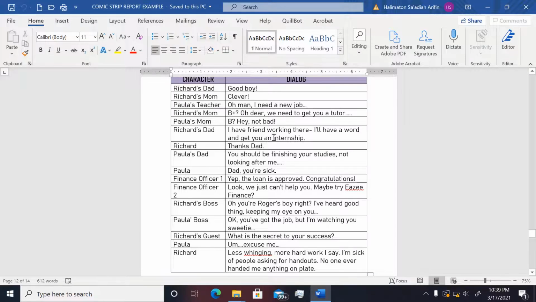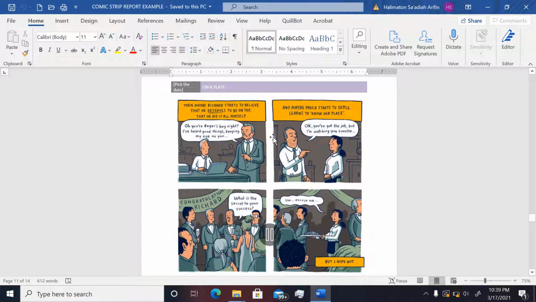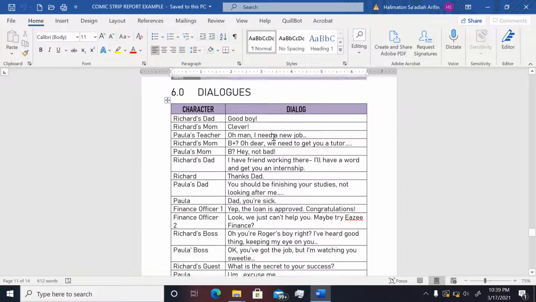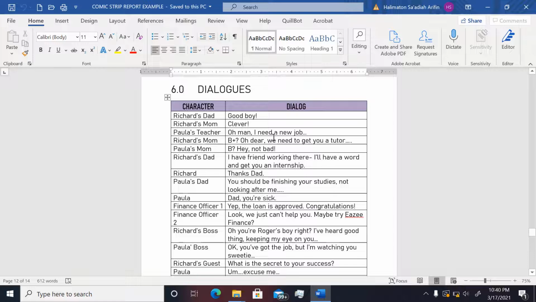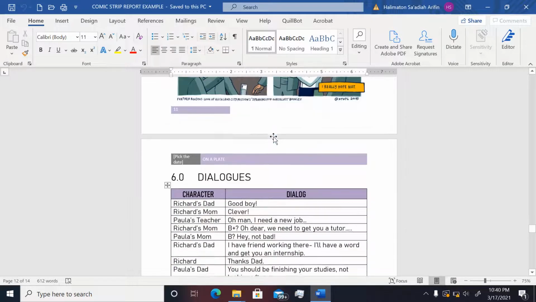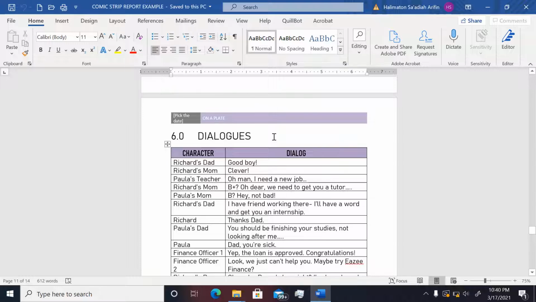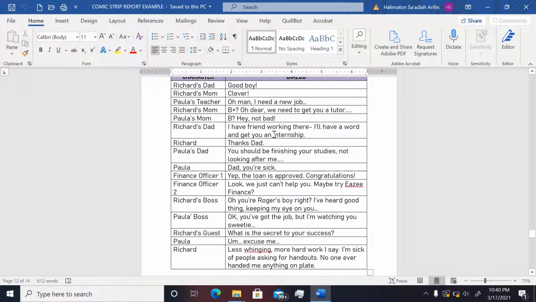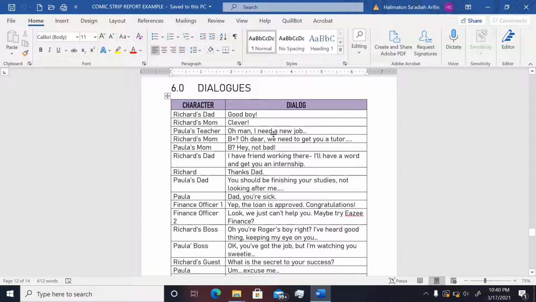If the original dialogue is in another language, for example Malay, make sure that you type the dialogue in English. But if the dialogue is in English, no need to translate, just use the dialogue. Why do we need this part? The dialogue part is very important for those who have to record the voice. This person will refer to this dialogue and record the voice. For example, whoever is Pola's teacher will record the voice according to the dialogue here.